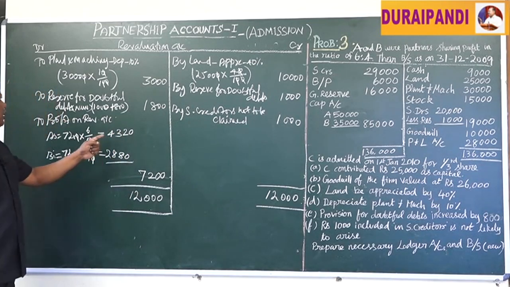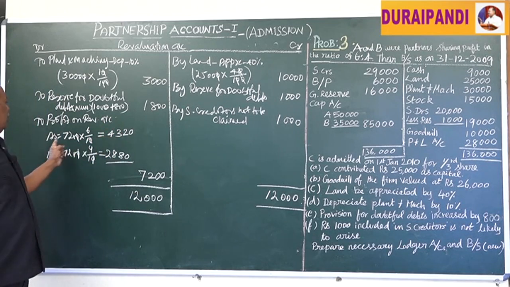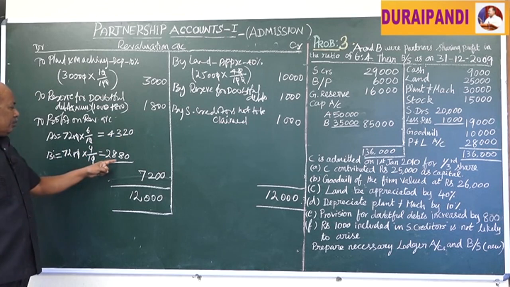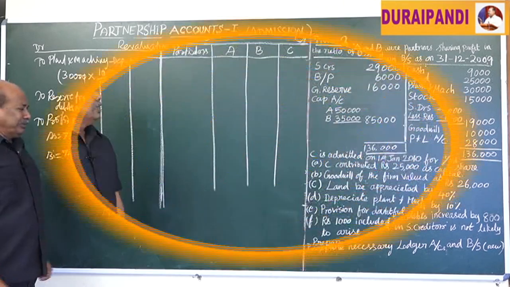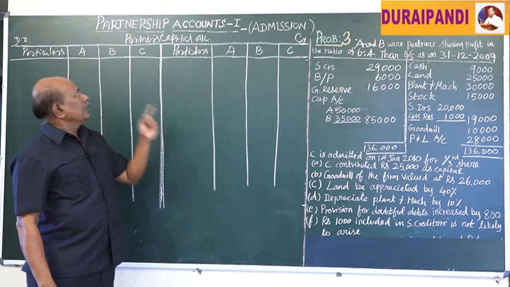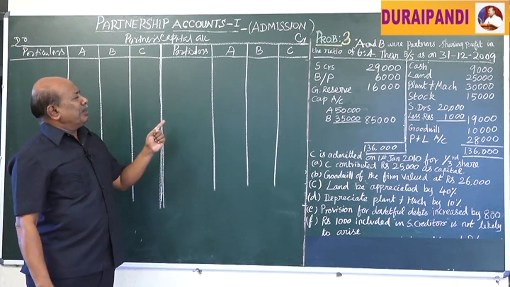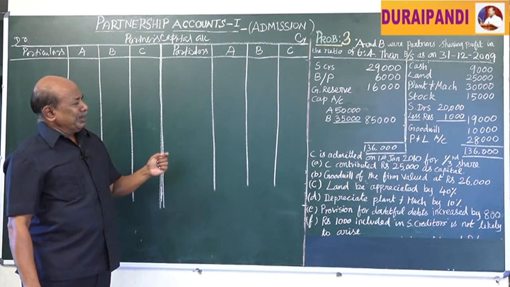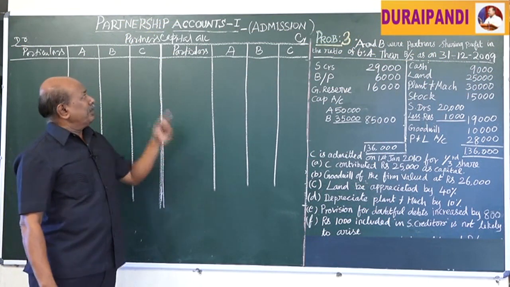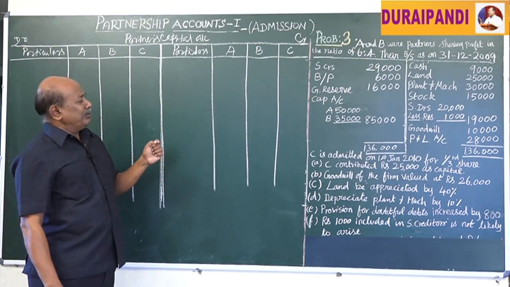So, the profit on revaluation, A 4,320 and B 2,880, should be credited to the partners' capital accounts. Next, we have to prepare the partners' capital account. In the partners' capital account, we are going to provide 3 columns, that is A, B and C. C is a new partner, so it is a combined form.